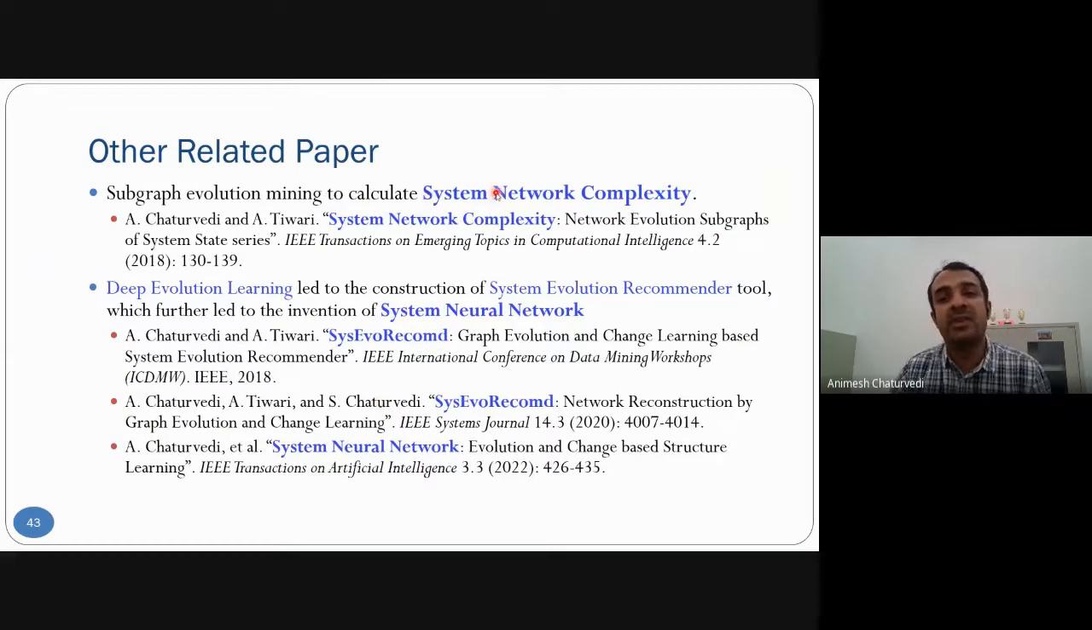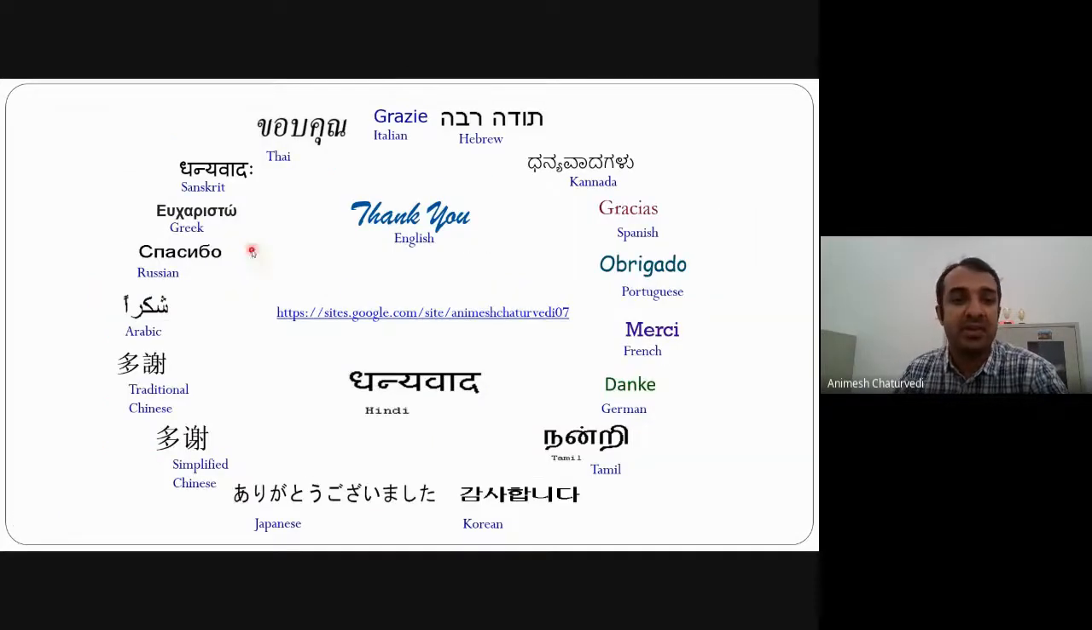We have also done system network complexity analysis, and we generated a system neural network to do system evolution recommendation and deep evolution learning.